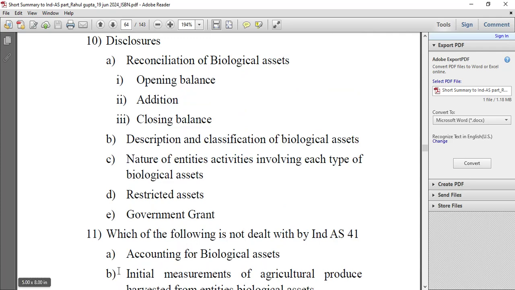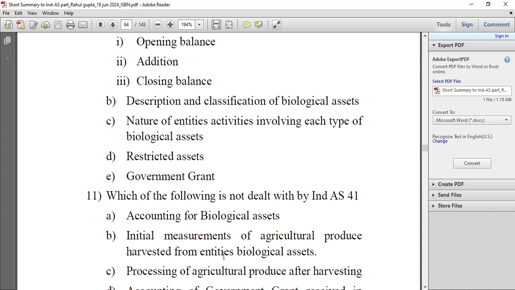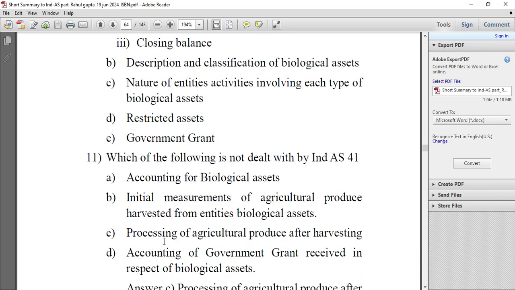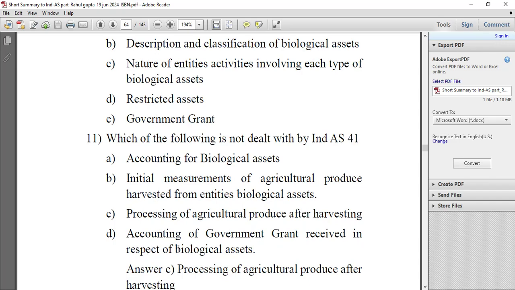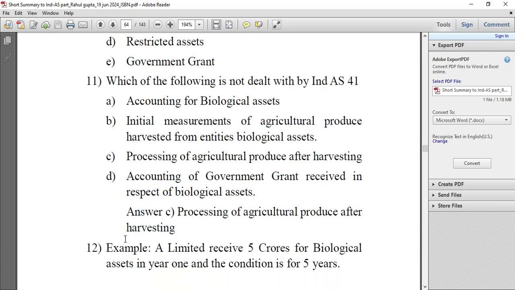Which of the following is not dealt with by Ind AS 41? Accounting for biological assets, initial and subsequent measurement of biological produce harvested from entity's biological assets, processing of agriculture produce after harvesting, accounting of government grant received in respect of biological assets. Processing of agriculture produce after harvesting. Answer is C.